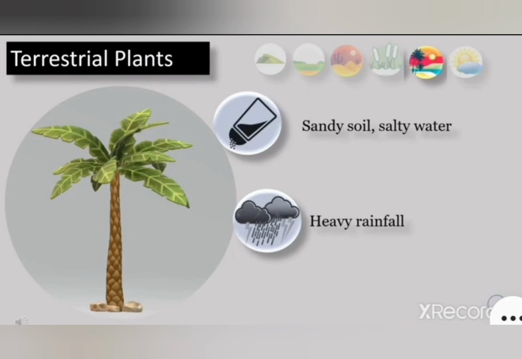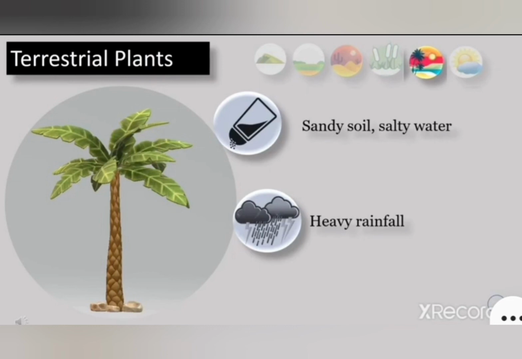Okay student, coastal areas are near the sea coast, there is very heavy rainfall in that area, the soil is sandy, and the water available is salty in nature. The plants that grow in coastal areas are very tall. As you can see in the picture, there is a beautiful coconut tree. Okay, you all have eaten coconut, and we drink coconut water.